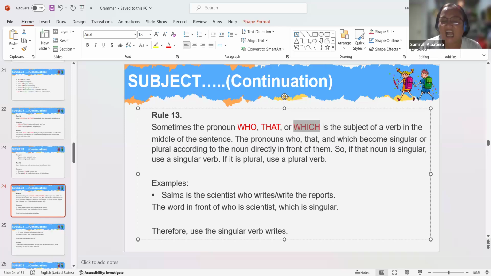So if that noun is singular, from the basic rule, use a singular verb. If it is plural, use a plural verb. Example. Salma is the scientist who writes the report.